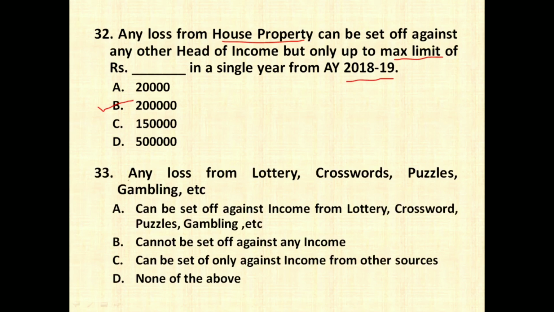The next question is: any loss from lottery, crosswords, puzzle, gambling, etc., right, friends? Can be set off against any income from lottery, crossword, puzzle games, etc.? No, it is totally wrong. Cannot be set off against any income? Yes, definitely this is right. So you have to remember that these are casual incomes. What are casual incomes? Income from lottery, crosswords, puzzles, gambling, card games. Right, friends? If you are earning any income from that source, it cannot be set off if there is any loss in these particular cases. So these are all called as casual incomes.